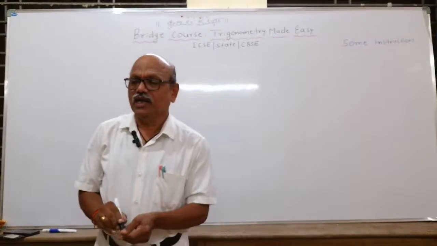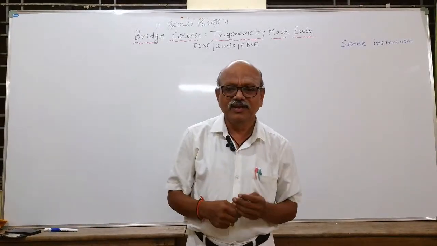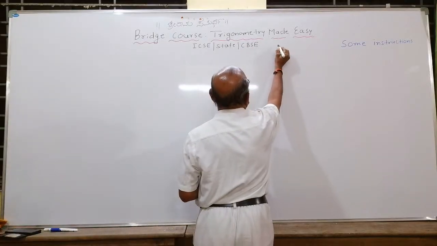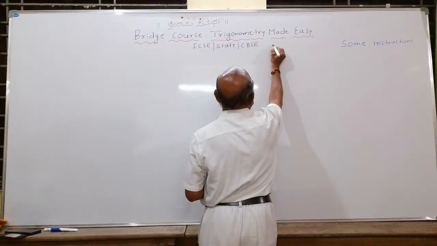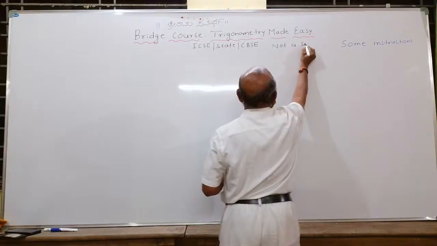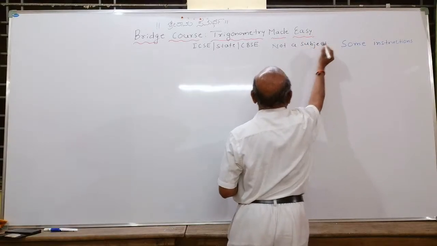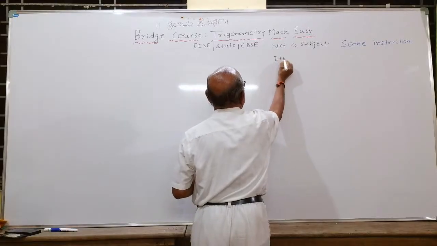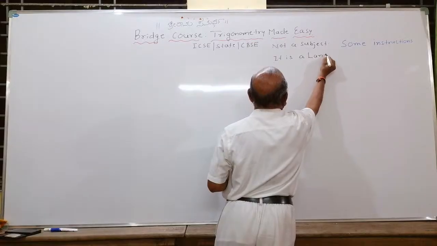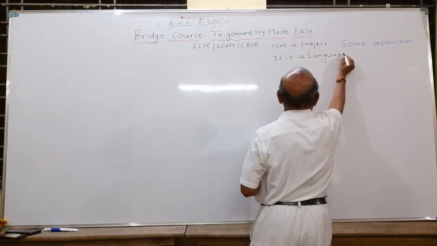Because like in chemistry, you are learning the bridge course, the language of chemistry. It is a language. Similarly, in mathematics, trigonometry is first of all not a subject. It is a language. Like you are learning chemistry as a language, similarly, we learn trigonometry as a language.